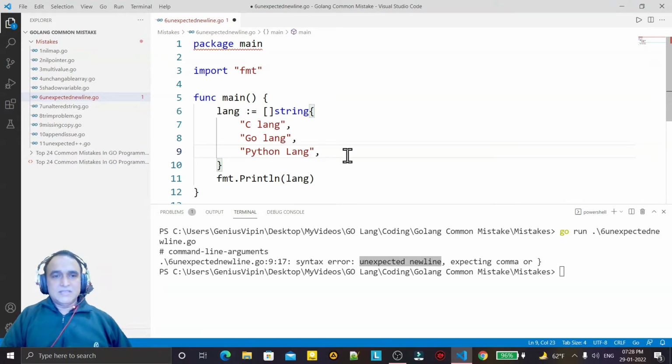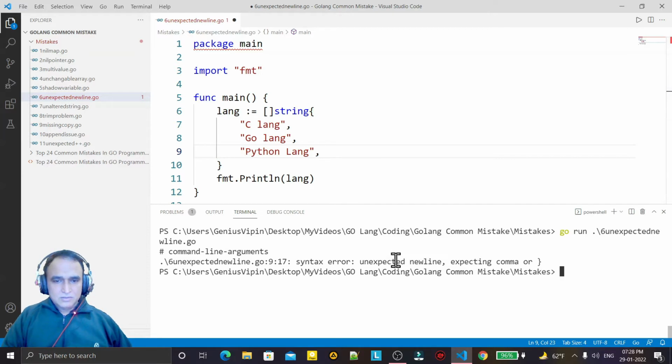In other languages like C, we only put this comma when we want to insert a new line of code. So we have a practice from those languages, but in Go language we have to write this comma like this. We have to write it here.